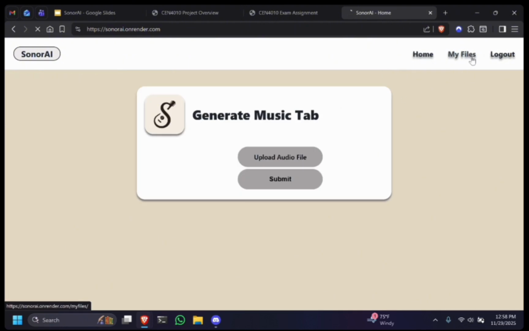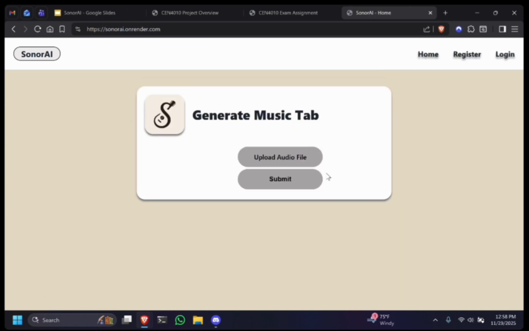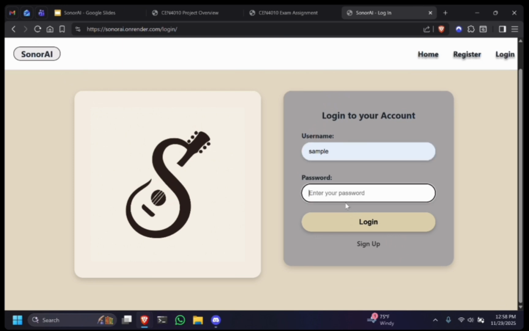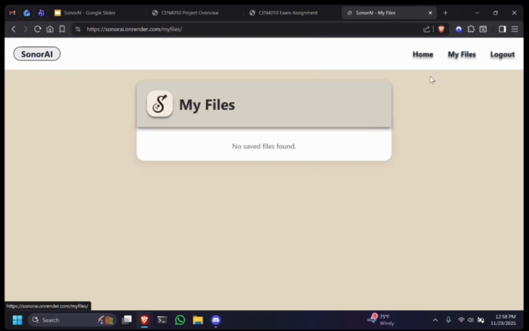Back onto the home page, or really from anywhere, we can go ahead and hit the logout button. This will take us out of the account and lead us back to the unauthorized user state. From here, we can log in again. I will use a different account this time. Sample. So we can see a few examples of the My Files.